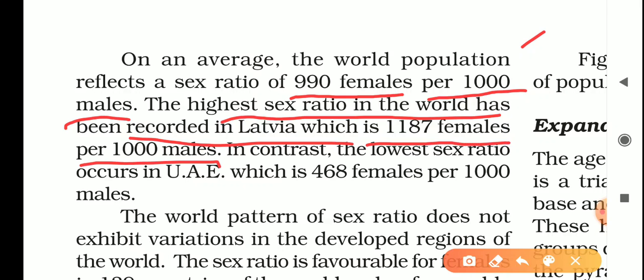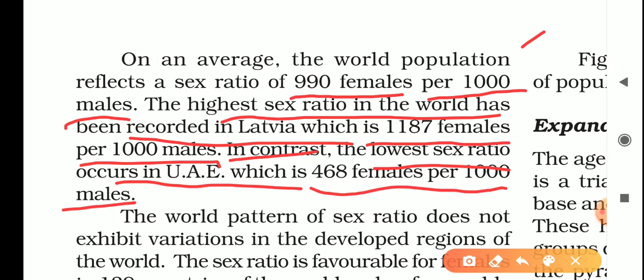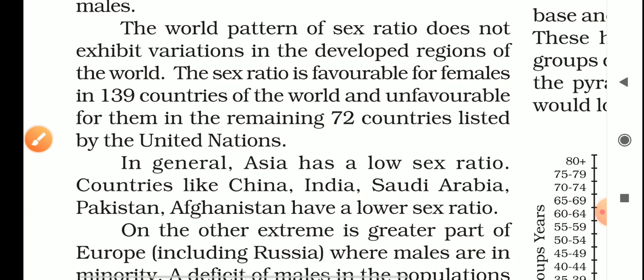That is 1187 females per 1000 males. In contrast, the lowest sex ratio occurs in UAE, which is 468 females per 1000 males. Okay, so this is data which we get through the census of any country. So this may keep on changing as the census data change.